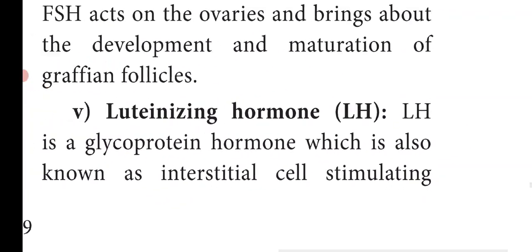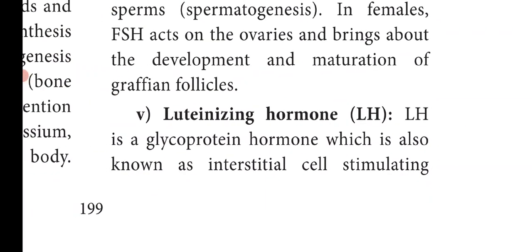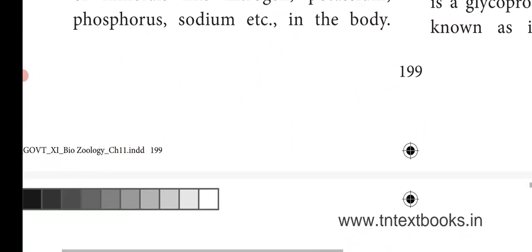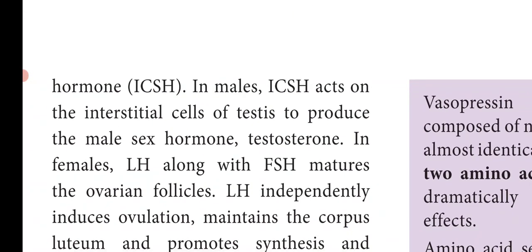Next is luteinizing hormone, LH. It is also a glycoprotein hormone which is also known as interstitial cell stimulating hormone, that is ICSH. In males, the ICSH acts on the interstitial cells of the testis. So these interstitial cells are present in the testis. These cells are stimulated to produce the male sex hormone testosterone.